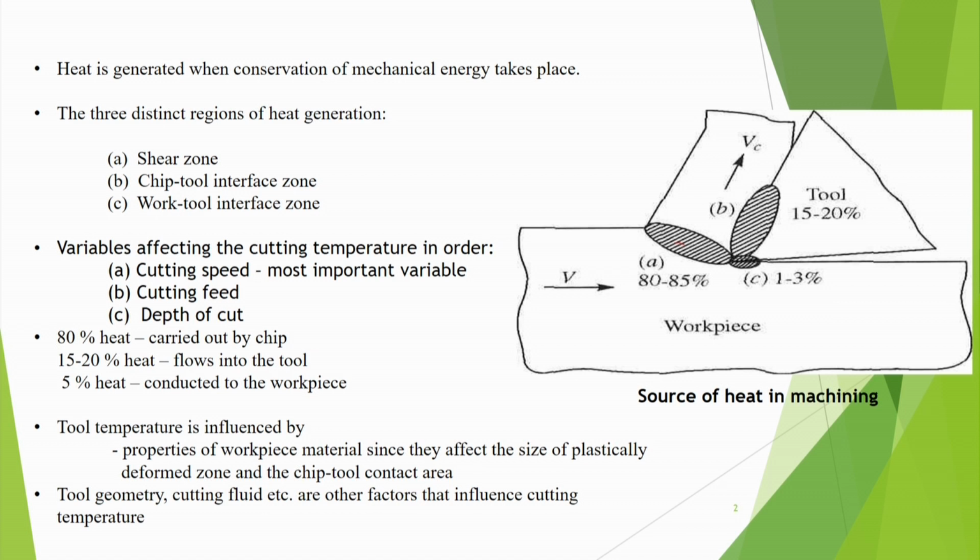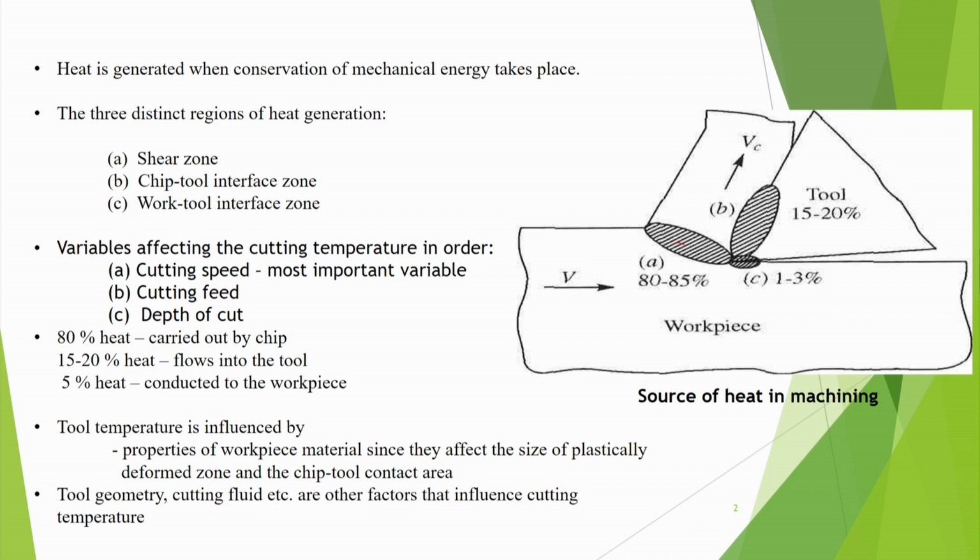So, it is found that whenever the heat is generated, out of that heat about 80% is carried away by the chips. Chips fly, so they carry it away. You might have seen in the workshop that when you are machining some metal, the chips are actually flying and they almost become red. It is as if there is fire, in some cases like sparks, they are flowing.